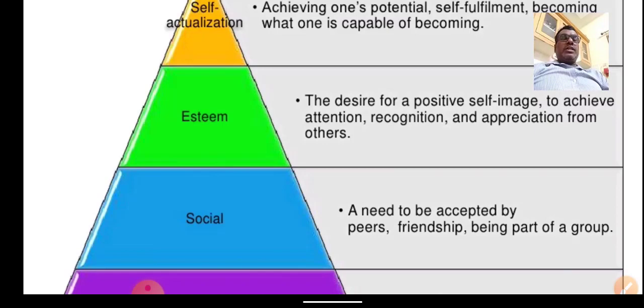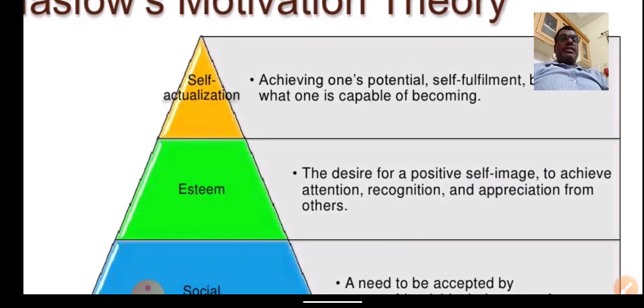After physiological, safety and social need, the next need is esteem need. Esteem in the sense of personal satisfaction.